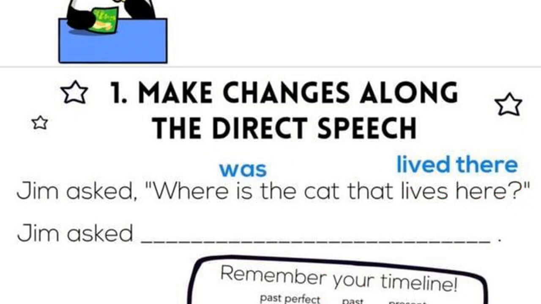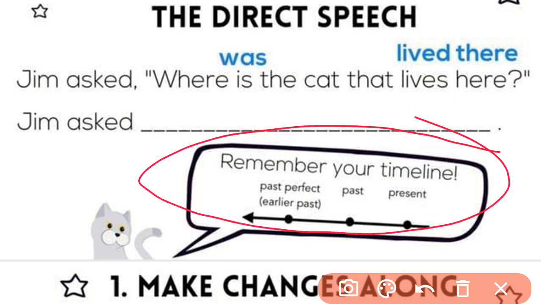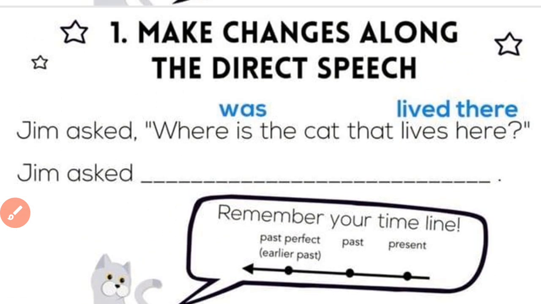So here, always remember your timeline. Just draw this timeline in your book so that it will be easy for you. So let us start. Mr. Jim asked, I'm saying, asked that where was the cat that lived here.